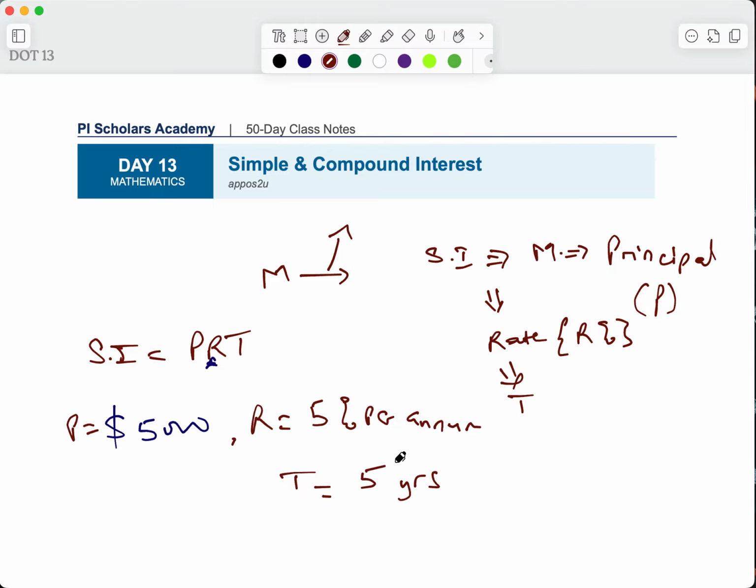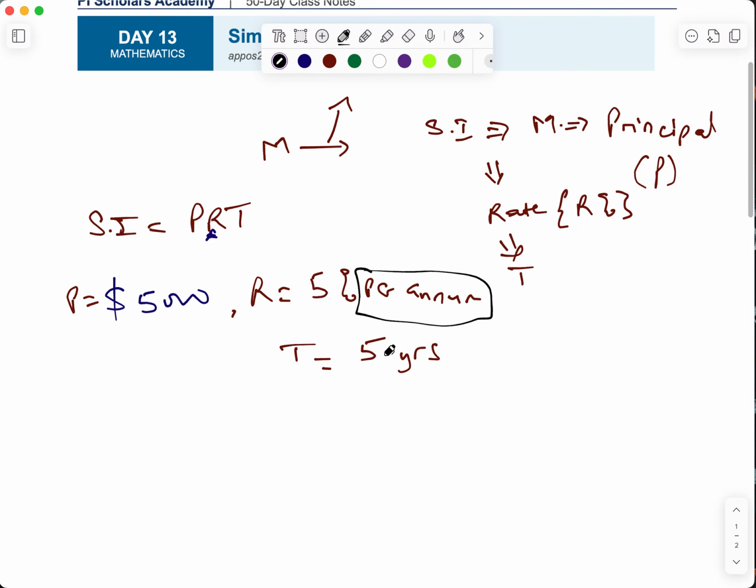So what happens is that at every 1 year, it is going to be adding 5% to your money. And then that is what will accrue all together.